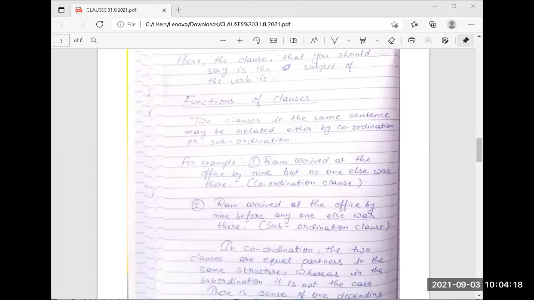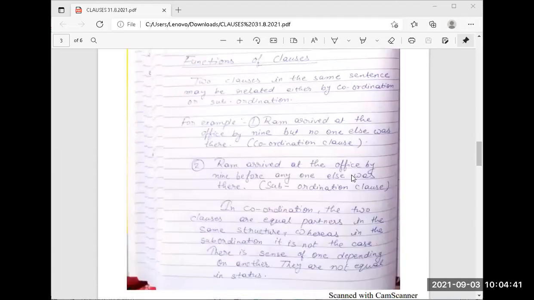Now, two clauses in the same sentence may be related either by coordination or subordination. For example, "Ram arrived at the office by 9, but no one else was there." That is a coordinate clause. "Ram arrived at the office by 9 before anyone else was there." That is subordination. What is the difference between coordination and subordination?